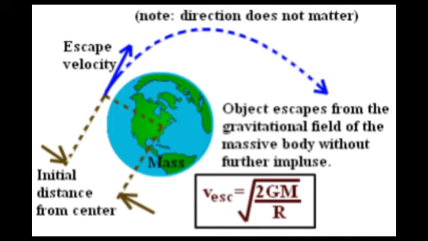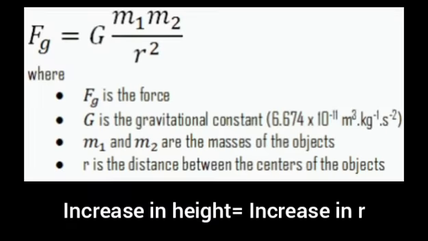The escape velocity is inversely proportional to the square root of the radius of the body, and directly proportional to the square root of the mass. So the denser we make a body, the higher escape velocity we need to overcome its gravitational field. Escape velocity also depends upon the height from which we project anything. As we gain altitude, the gravity weakens, and so the escape velocity decreases.